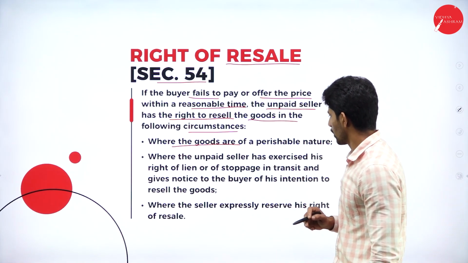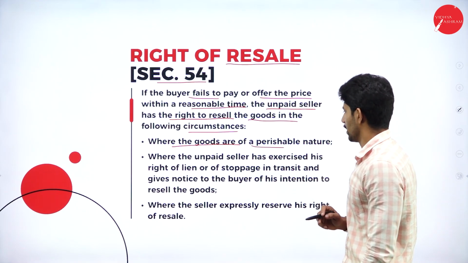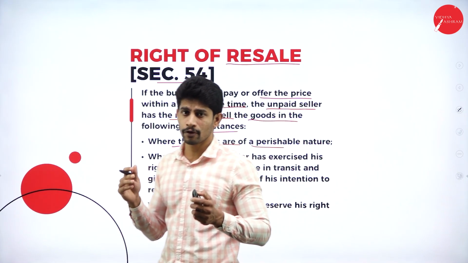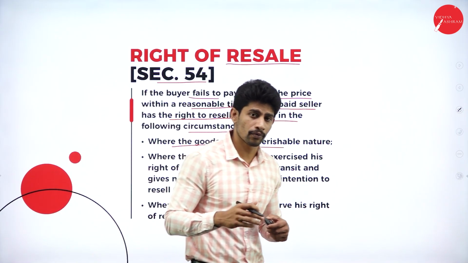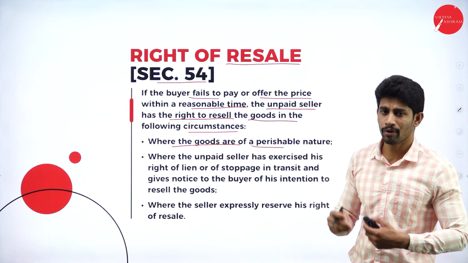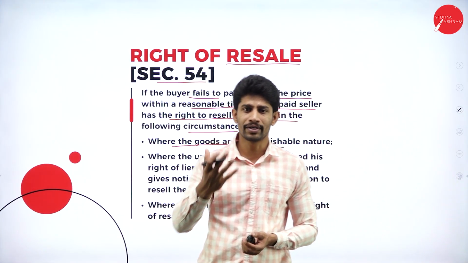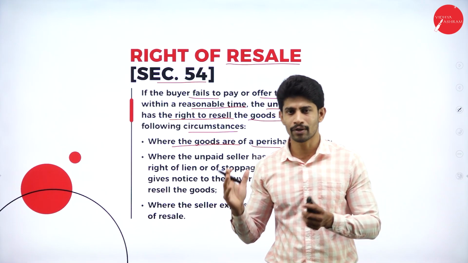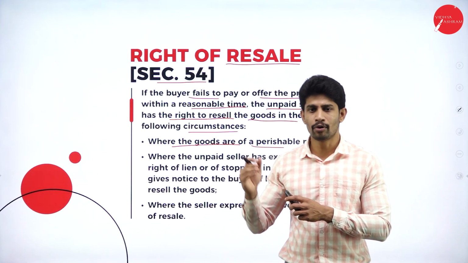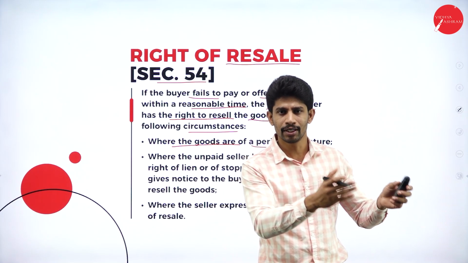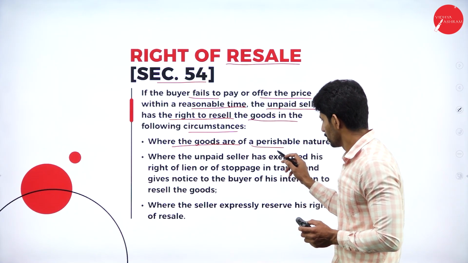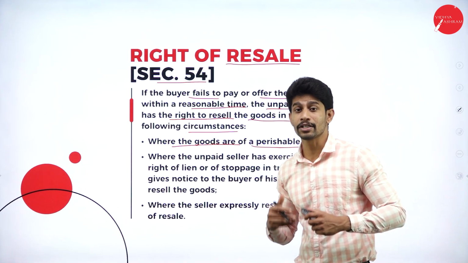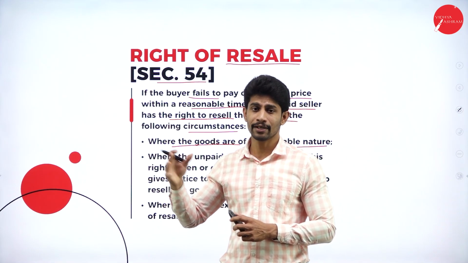Where the goods are of a perishable nature. That means if the goods are perishable, if we can keep the goods only for 1 week or 1 month or 1 year, and the amount is not paid. For example, you sold vegetables but the buyer didn't pay the amount. You'll wait for 1 day, and if the amount is not paid by the buyer, you'll sell the same vegetables to another person. That is called perishable nature. If the goods are in perishable condition, you can sell them to another person if the amount is not paid by the buyer.